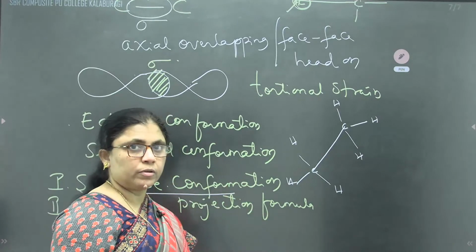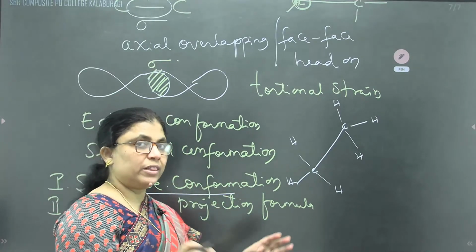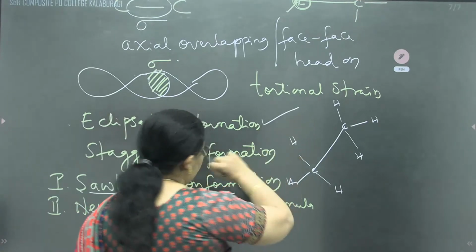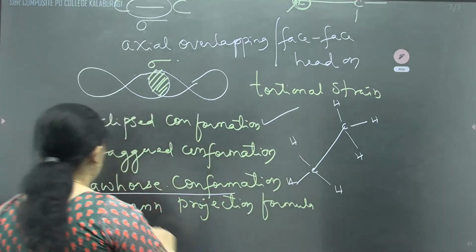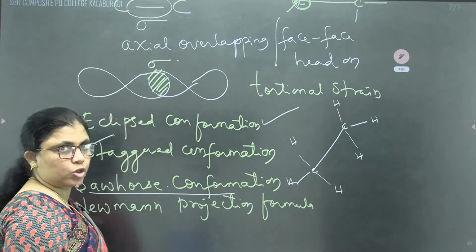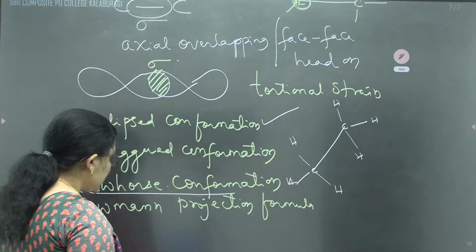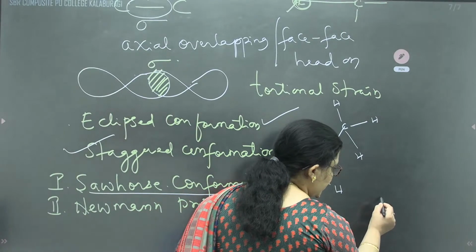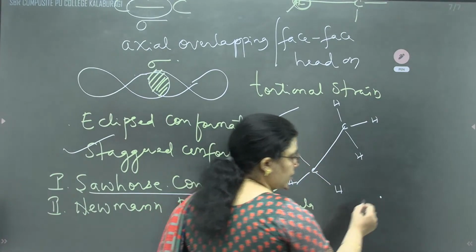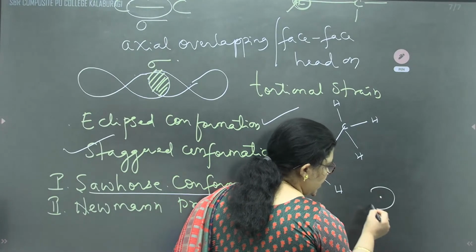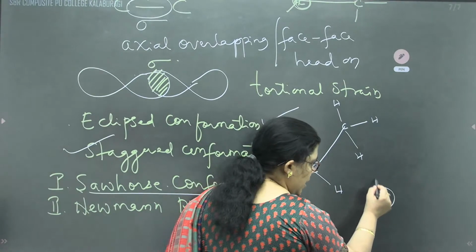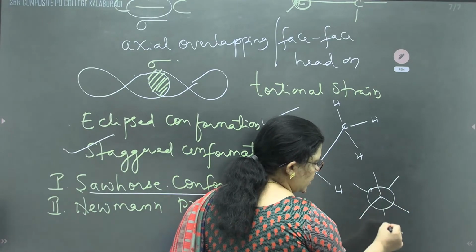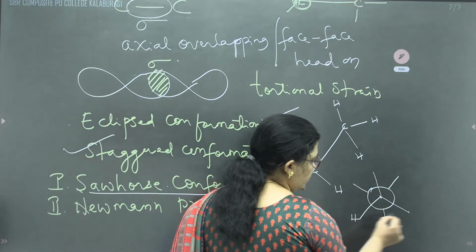Amongst those, when they come close, they are called eclipse conformation. When they are far away from each other, they are called staggered conformation. Whereas in the case of the Newman projection formula, one carbon atom will be represented by a dot and the other carbon atom by a circle. Every carbon atom has 3 hydrogen.